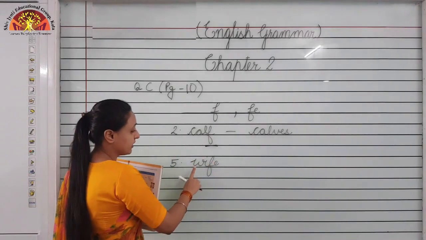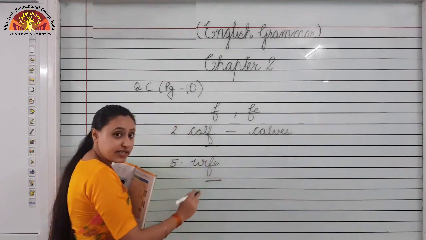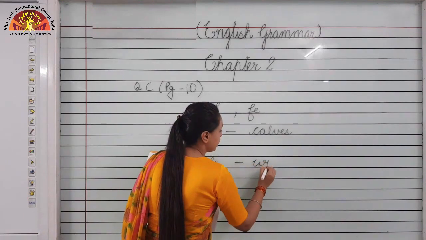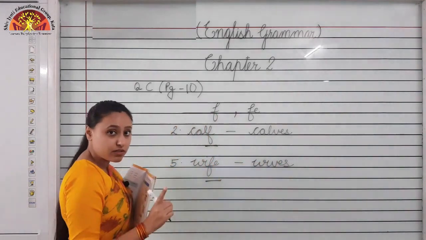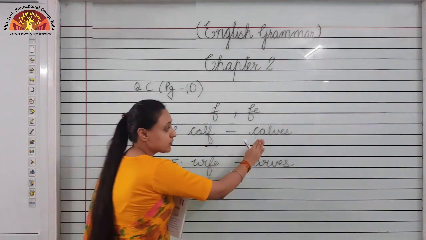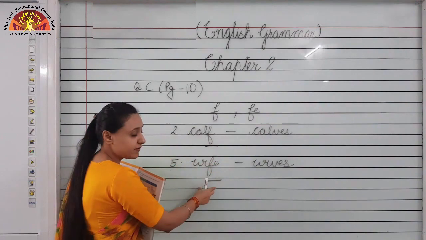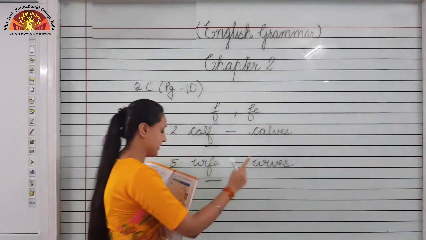Wife, W-I-F-E, wife. Wife ends with letters F and E. We'll drop F-E. It will become wives. So, calf and wife are singular nouns. Whenever we have to change them into plural nouns, we will drop F and F-E, and calf will become calves, wife will become wives.